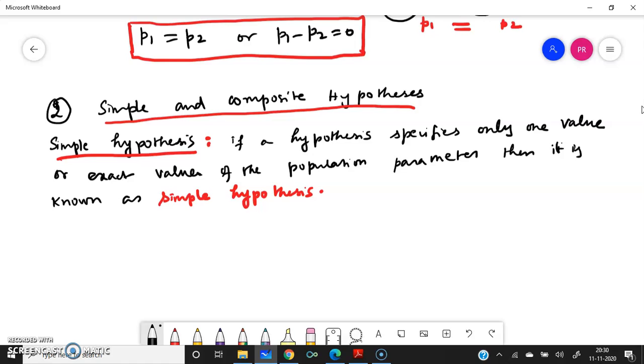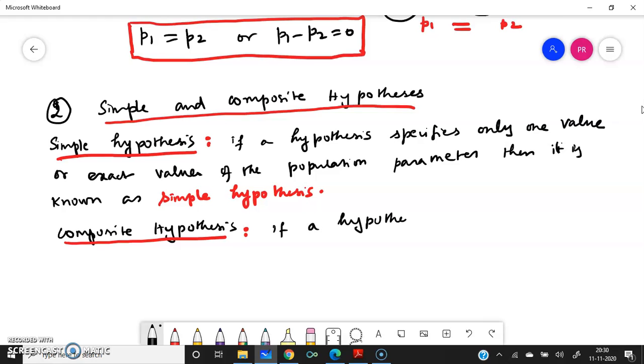Now you go to the composite hypothesis, the opposite of this. It is not simple, it is composite. So what can we say about the composite hypothesis? If a hypothesis specifies not just